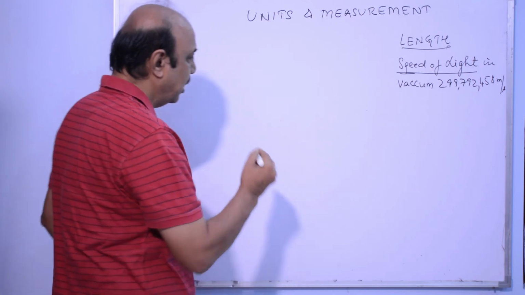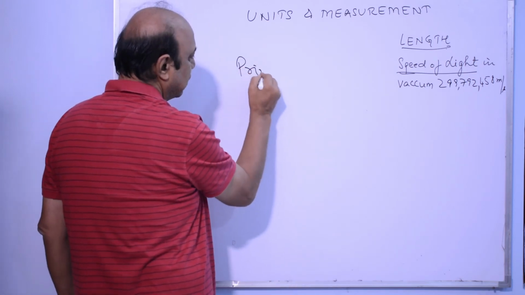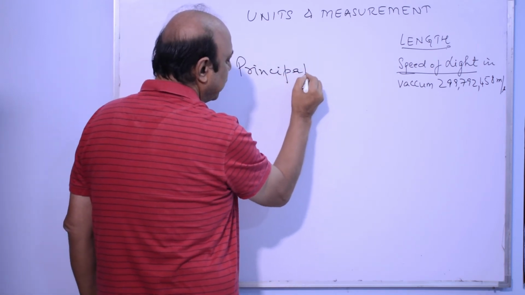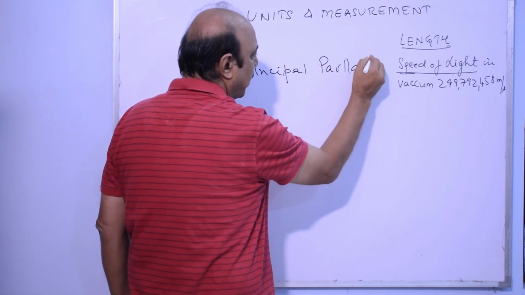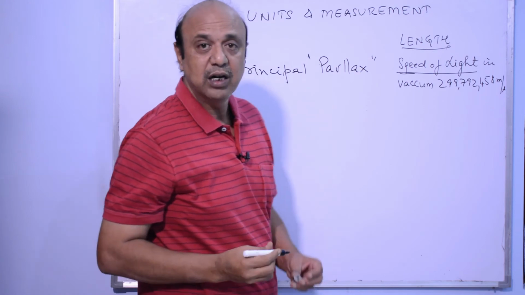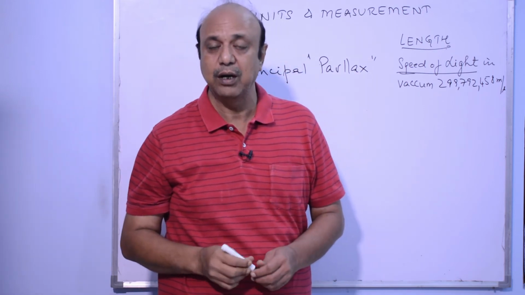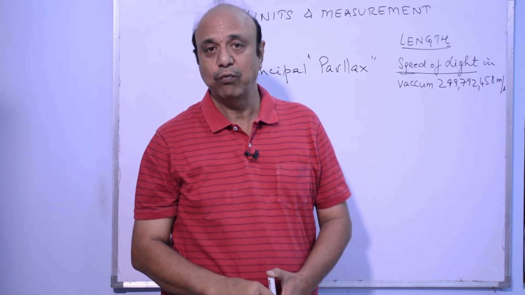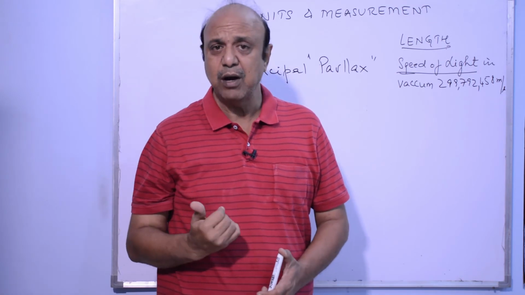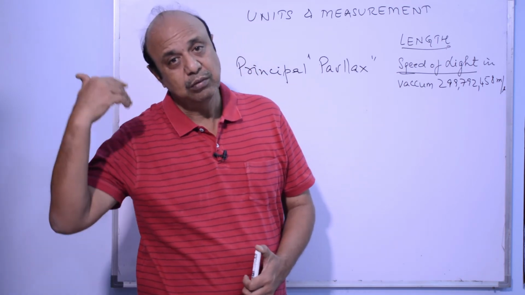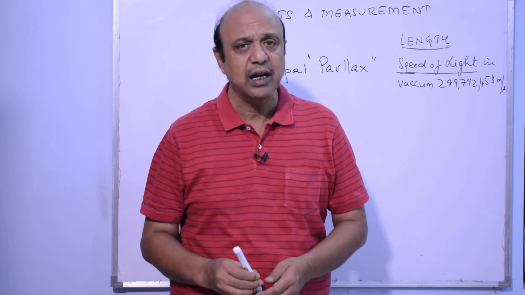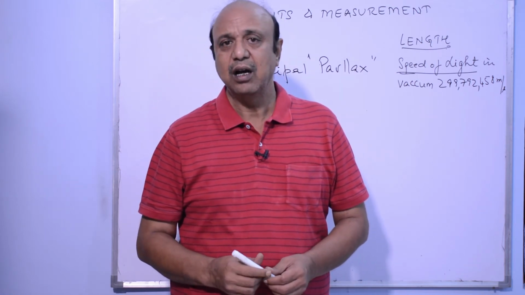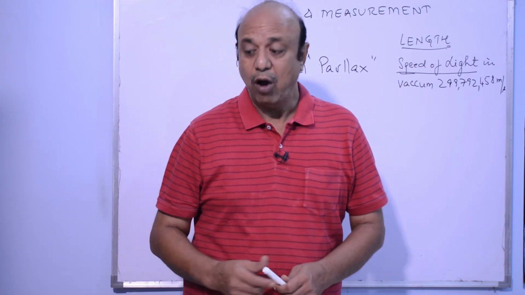So friends, the principle of parallax is used to measure distance. Principle of parallax is used to measure the longer distances, like the distance of moon from earth, distance of sun from earth, distance of any observable planet or star in the galaxy. I can measure the distance. Now how is that done?